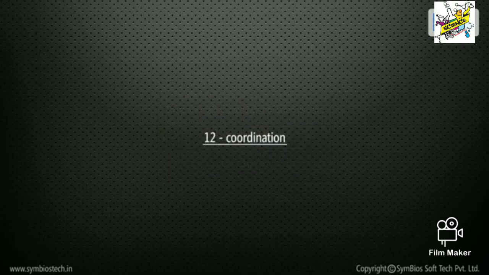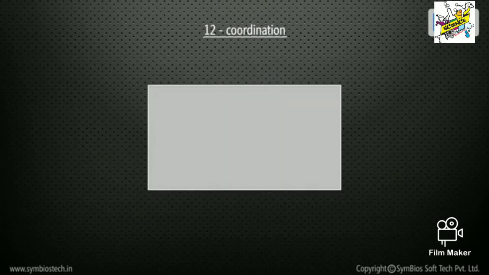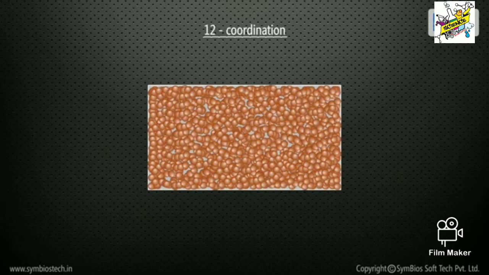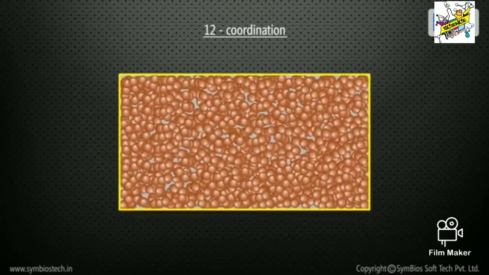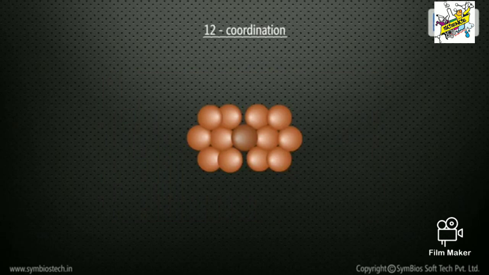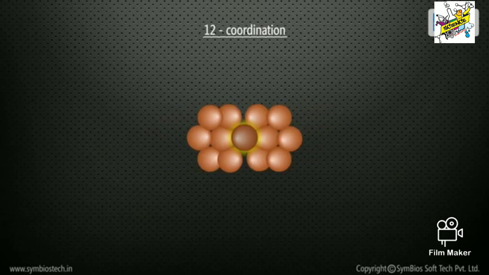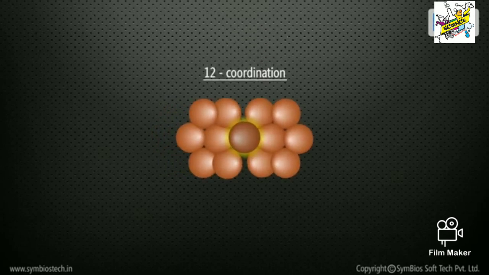12 coordination. Most metals are closely packed, that is, they fit as many atoms as possible into the available volume. In this arrangement, each atom has 12 touching neighbors. Each atom has 6 other atoms touching it in each layer. Such a metal is described as 12 coordinated.